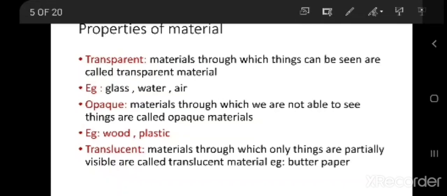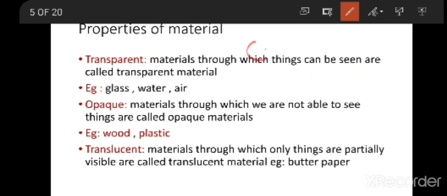In the last class, we discussed finding different materials and things, and today we are going to learn what the properties of a material are. So, why the property of a material is important, we are going to see.